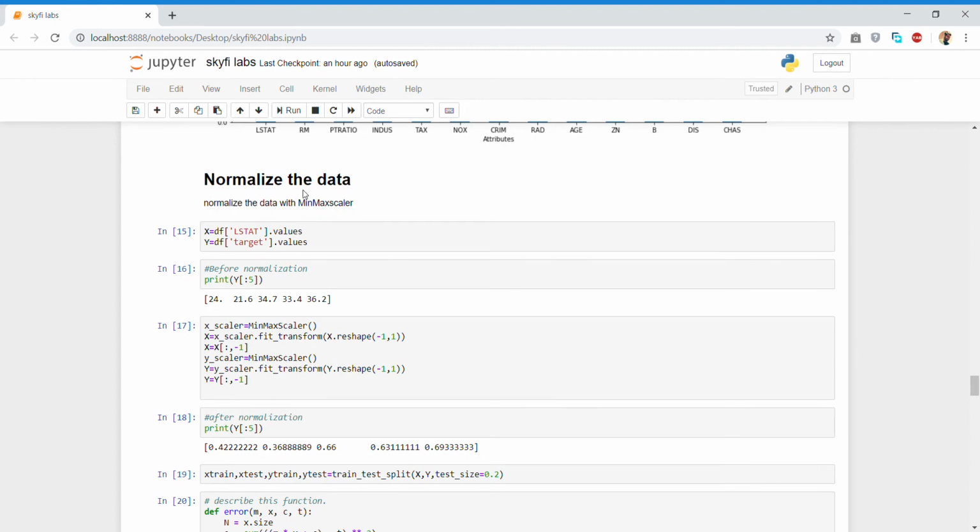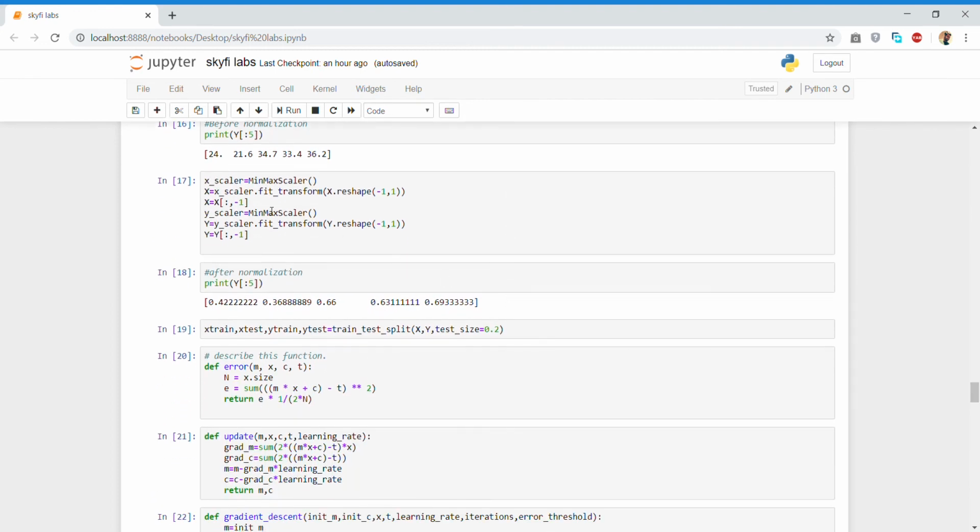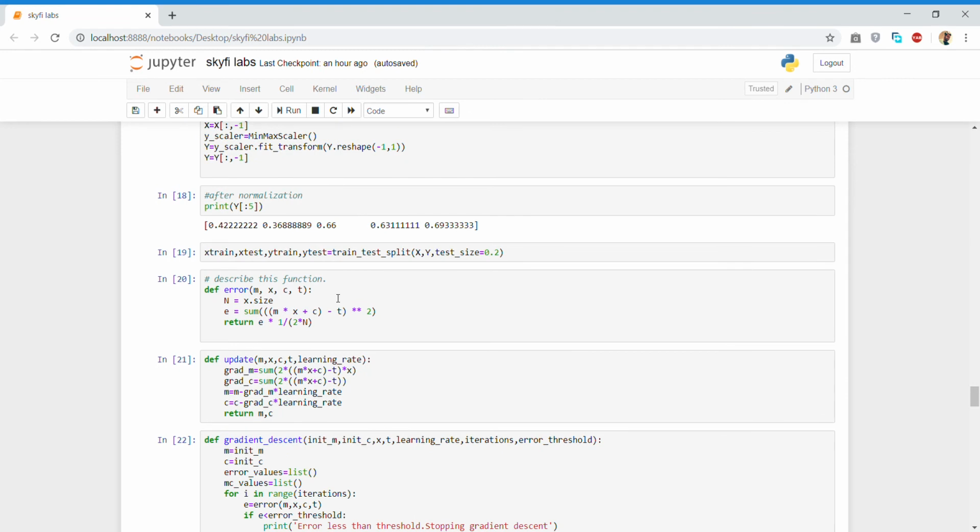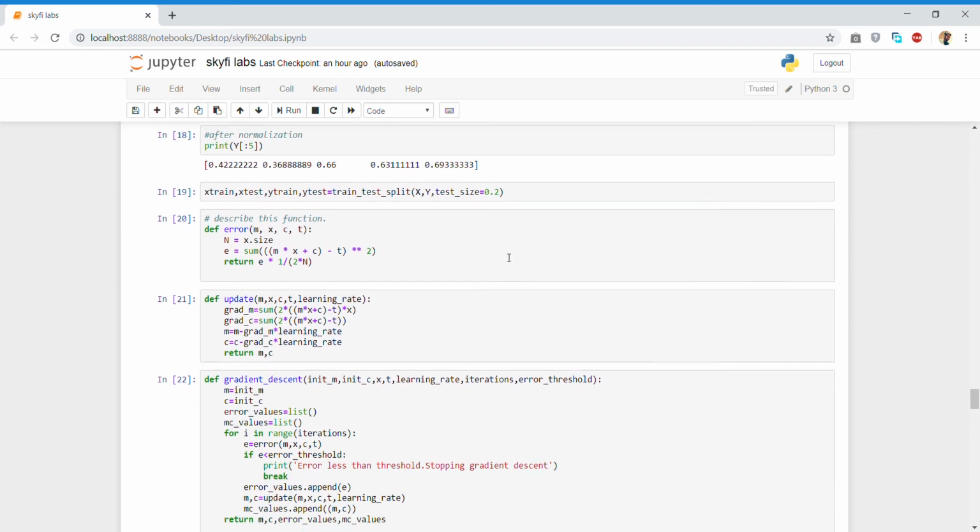Now normalize the data with MinMaxScaler by using the scaler.fit_transform function. Now split the dataset into test and train dataset. Here 0.2 means 20% of the data is reserved for the testing dataset.